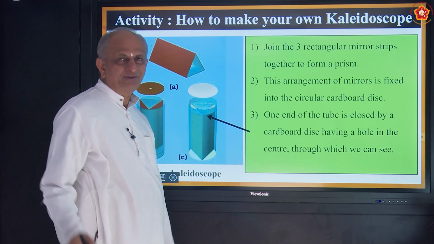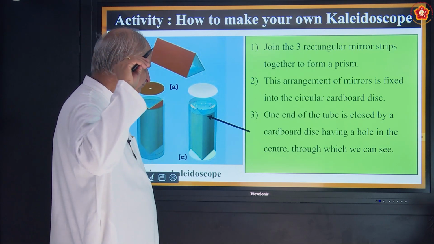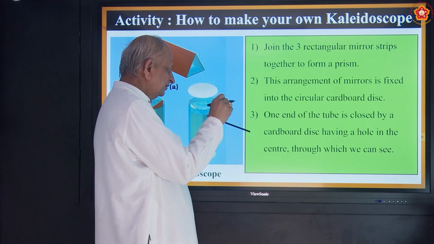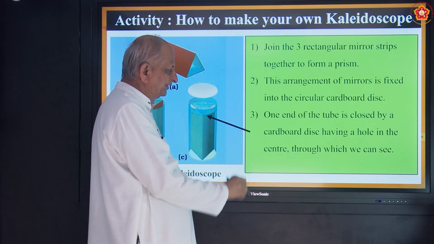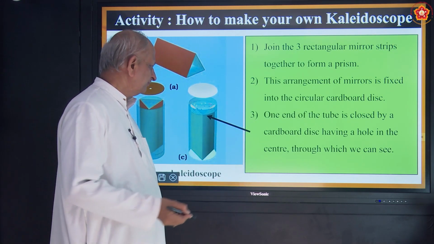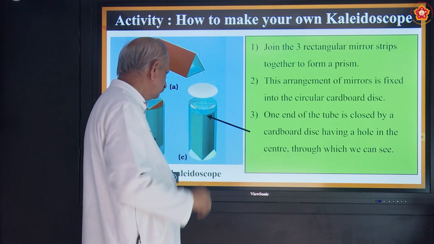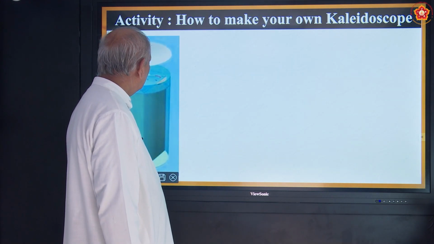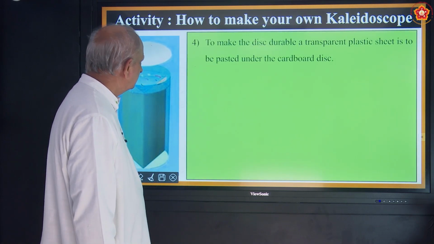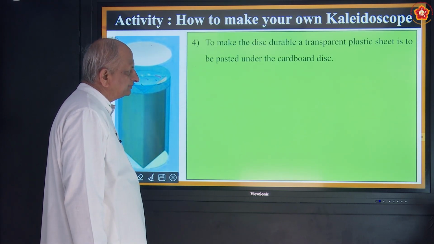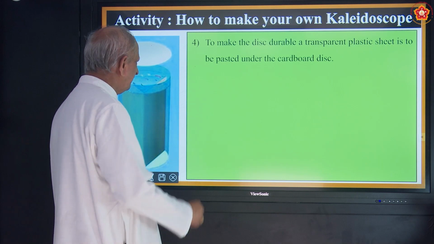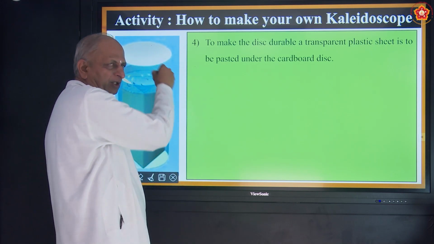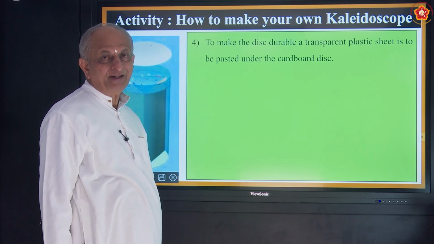Why do you want a hole? To see inside, through the center. That is the third step. Fourth step, to make the disc durable, a transparent plastic sheet is pasted. So surrounding it you have a transparent plastic sheet.